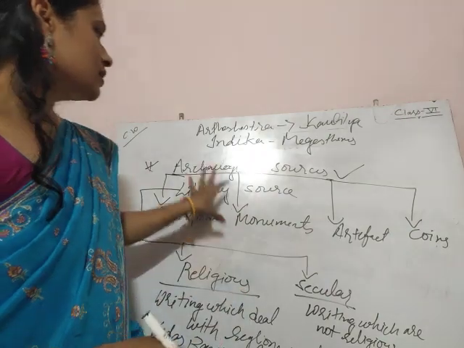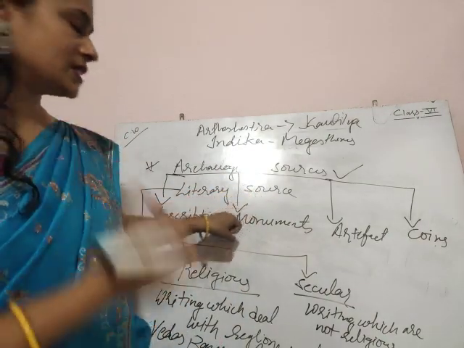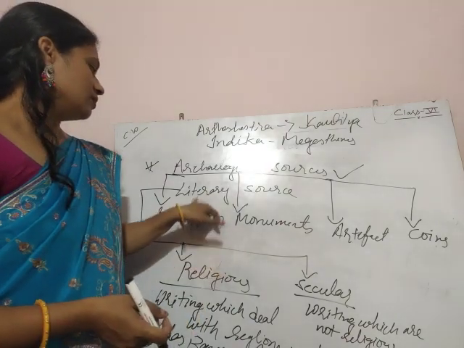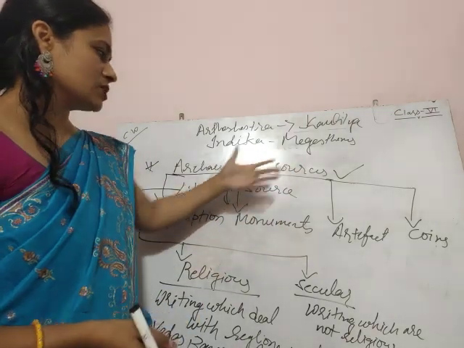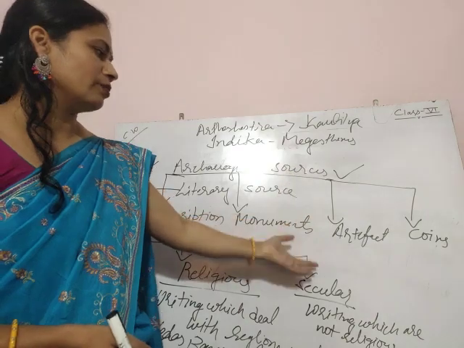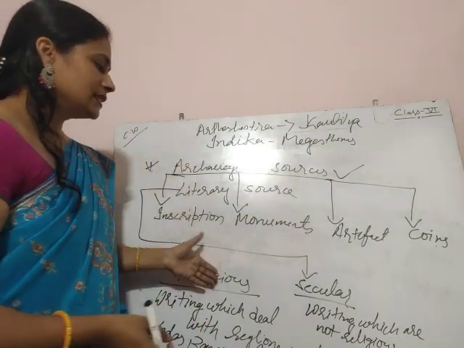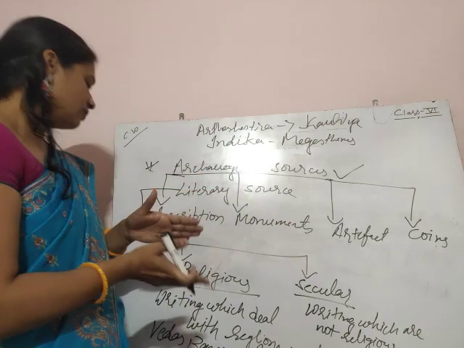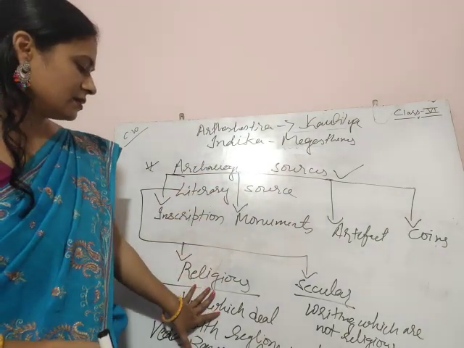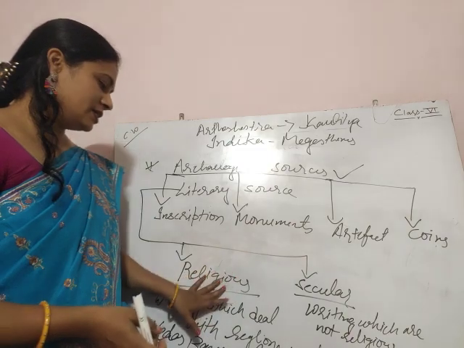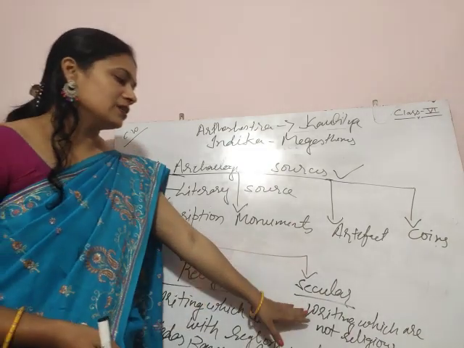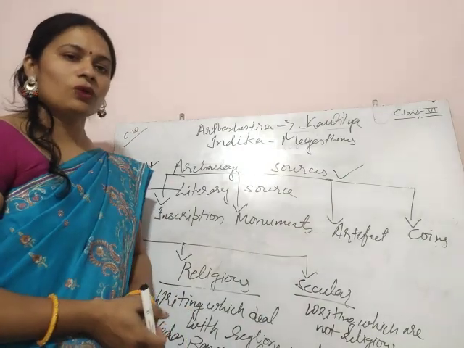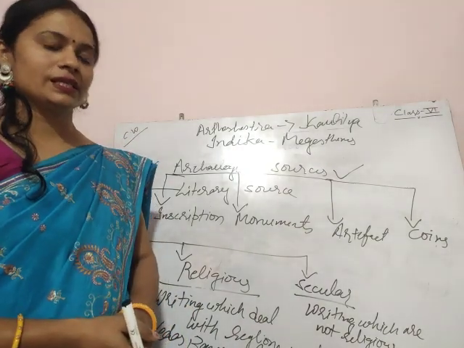So we have seen so many sources through which we study the past, the archaeological sources and literary sources. Among archaeological sources we have discussed inscriptions, monuments, artifacts, and coins. The literary sources are writing in the form of books, religious and secular. Religious deals with religion, and secular is writing which does not deal with religion. Now in the next chapter we will study about the early humans.